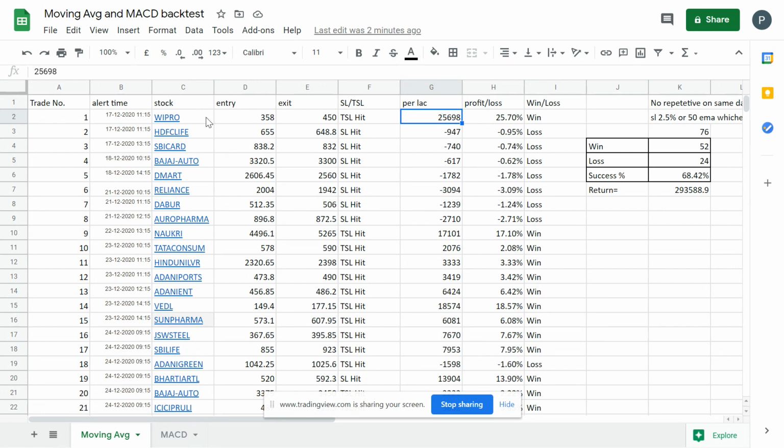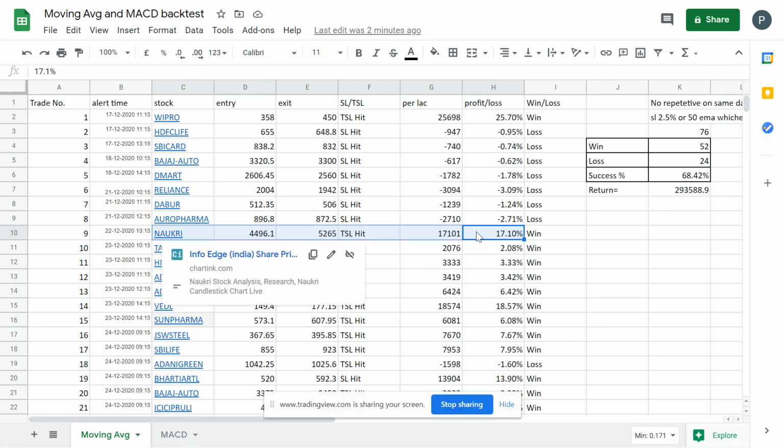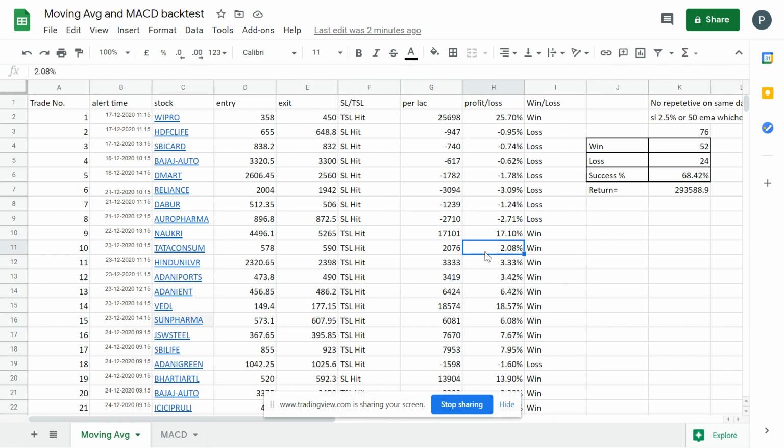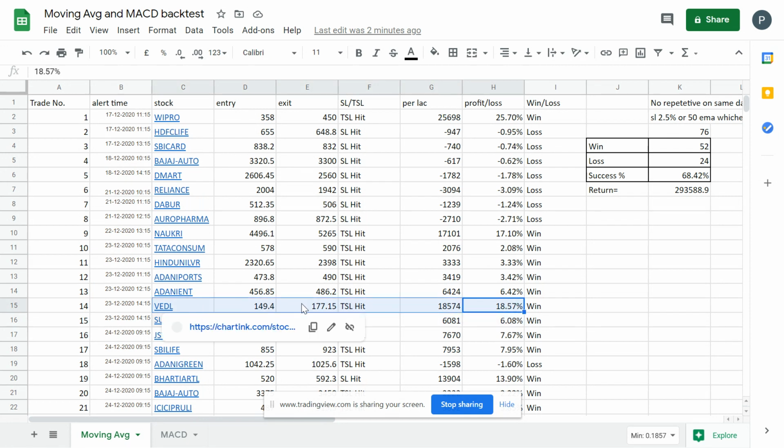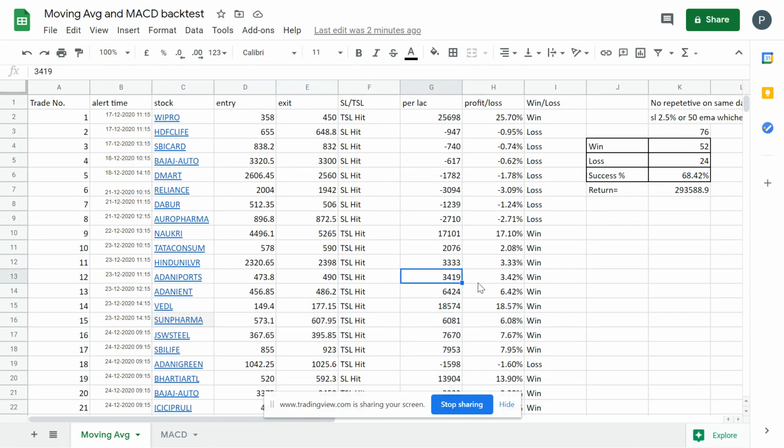If it is a good stock like Wipro, or pharma stocks or IT stocks, it's okay, you can continue. You can see Naukri has given 17%. This is the bottom entry, which has given very good results. And where everyone was bearish, you have to blindly believe in your trading setup and take up the trade.